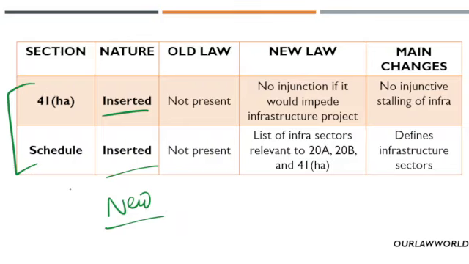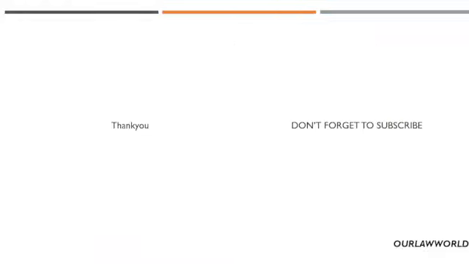Section 41 clause HA and the schedule. Regarding 41HA, no injunction will be passed against any infrastructure project. And regarding the schedule, the infrastructure sectors have been listed and explained under 20A, 20B and 41HA. These two are newly added by the 2018 amendment. I hope you have understood clearly the sections, clauses and schedules which have been amended, inserted and substituted, and the terminology used after the 2018 Act.